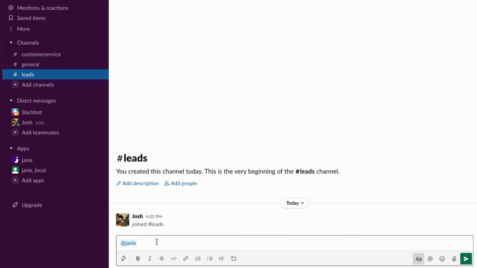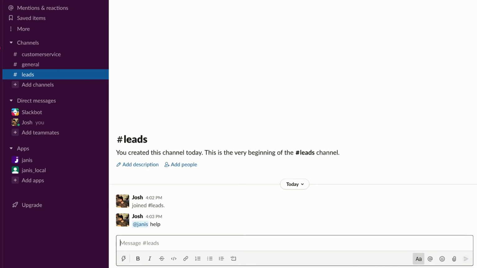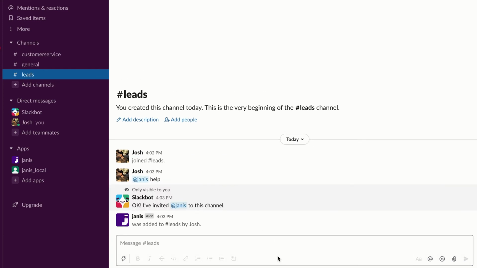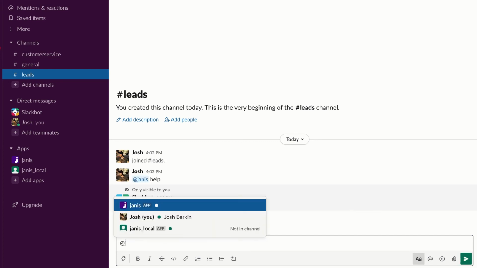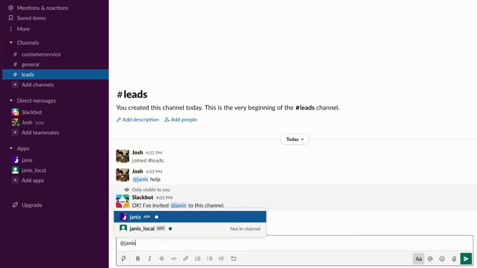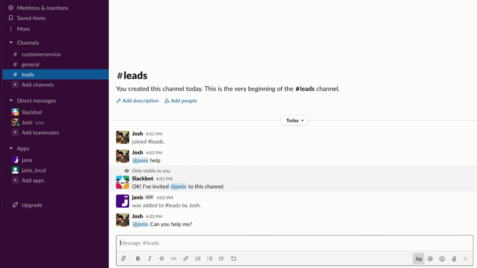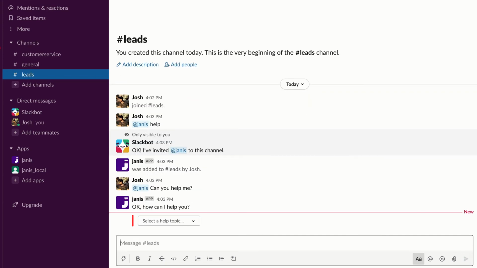And I can just send a message. And Slack will know that Janus is not in the channel. So we'll want to invite Janus. And we just have to click this invite them button. And now Janus is in the channel. And so now I can communicate with Janus just by mentioning them. Janus, can you help me? And so now Janus knows that those messages are just for Janus.